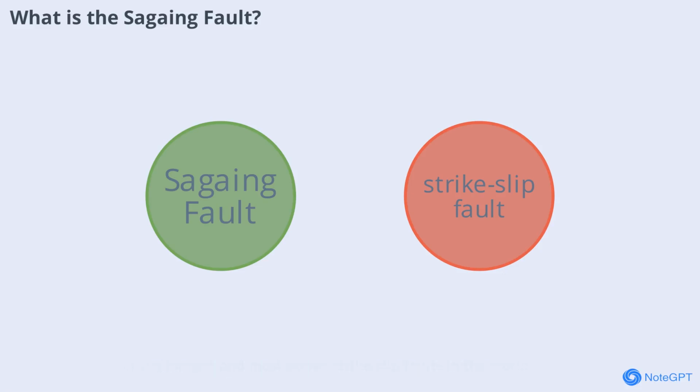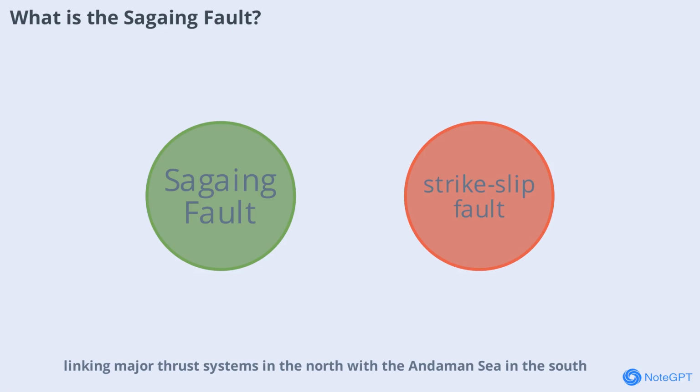The Sagaing Fault is not just any fault line. It's one of the longest and most active strike-slip faults in the world. Stretching over 1,200 kilometers, it accommodates more than half of the right lateral motion between Sundaland and India. This means it plays a critical role in the movement of tectonic plates in Southeast Asia. The fault acts as a boundary between the Indian and Sunda plates, linking major thrust systems in the north with the Andaman Sea in the south. Its activity is a key reason for Myanmar's frequent and sometimes devastating earthquakes.